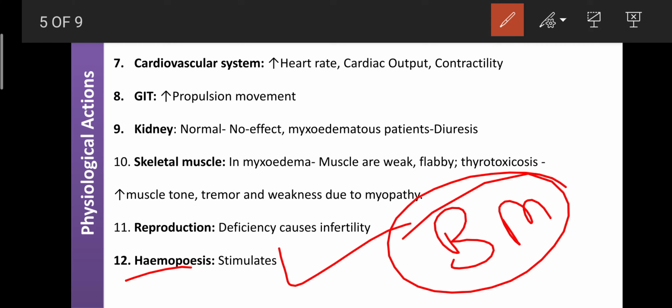So T3 and T4 enhance the production of RBC. If there is any deficiency of T3, the person may suffer from anemia or hemoglobin deficiency anemia, due to lack of stimulation of the bone marrow.